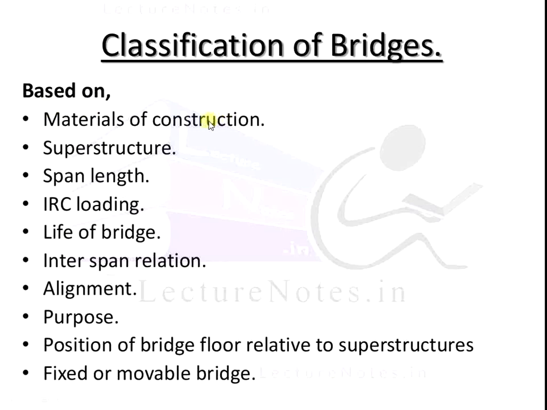The first is materials, next superstructure, next span length. It is very important, the length of the bridge. IRC loading: the different loads coming on the bridge, that is class AA, class AB. Next, life of bridge is a temporary bridge or permanent bridge. The interspan relation. Next, alignment, whether it is straight or curved. Next, purpose, for which purpose we have to use it. Position of the bridge floor related to the superstructure, and whether it is a fixed or movable bridge. It depends upon the classification of bridges.